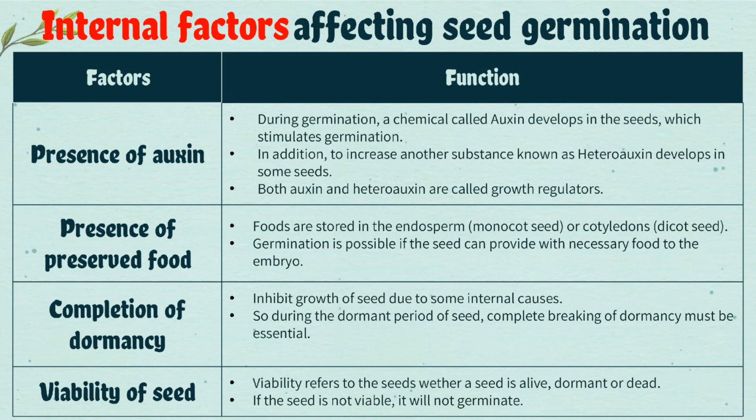Then presence of preserved food. Foods are stored in the endosperm, monocot seed, or cotyledons, dicot seed. Germination is possible if the seed can provide necessary food to the embryo. After that, completion of dormancy. Dormancy inhibits growth of seed due to some internal causes. So during dormant period of seed, complete breaking of dormancy is essential. Lastly, viability of seed. Viability refers to whether a seed is alive, dormant, or dead. If the seed is not viable, it will not germinate.